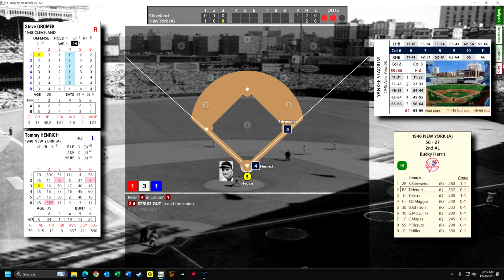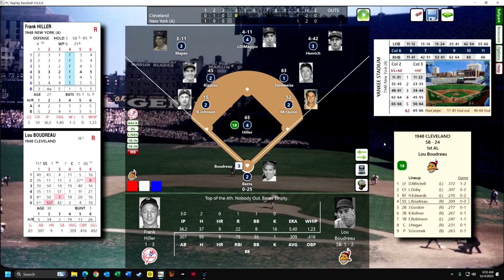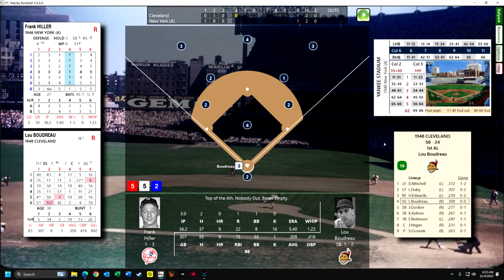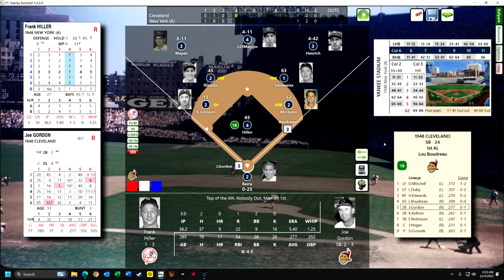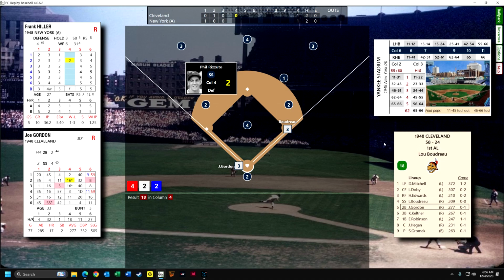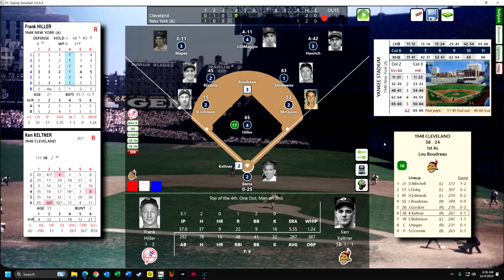Henrik probably going to strike out. Yeah, he strikes out. So pitcher's duel. Boudreaux's up. See if we can strike him out. No, he's going to walk. He walks the leadoff man. Always bad. Gordon is up. Gordon is always a threat. He grounded out to the second baseman last time, but I think it's going to be all, oh no, Rizzuto is just good enough. Normally, if you're playing halfway for the double play, you have the ball go off your glove. So Rizzuto was good enough to avoid that, but now we have a runner on second with 1 out.